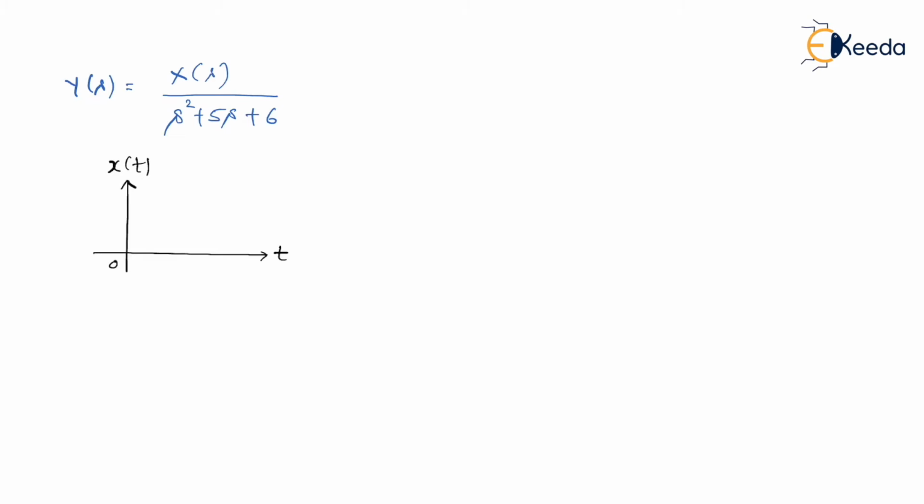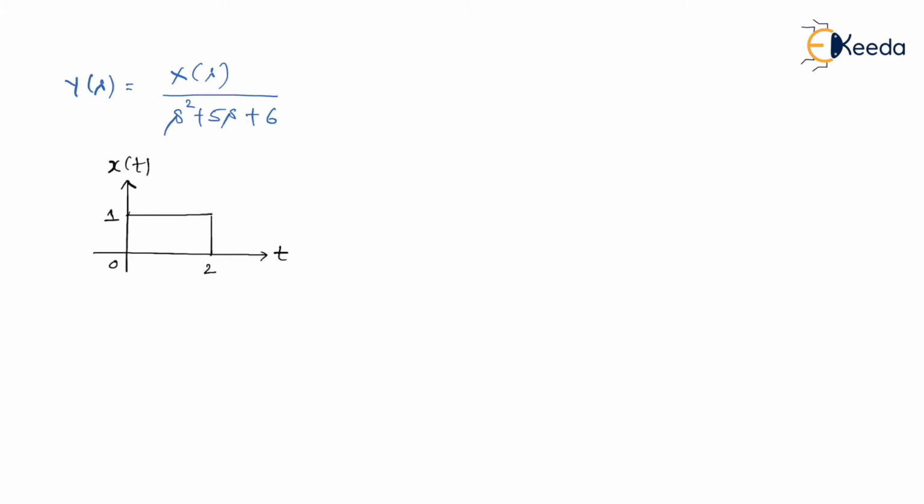So from the given conditions, I can say that x of t has an amplitude equal to 1 between 0 to 2. So between 0 to 2, it has an amplitude equal to 1, and otherwise it is always equal to 0.